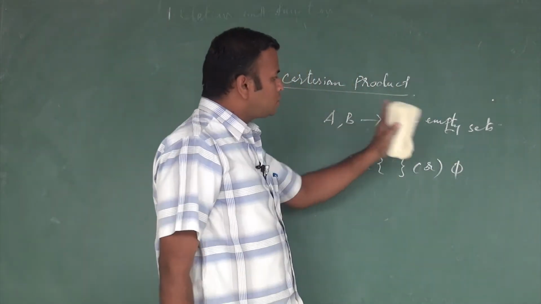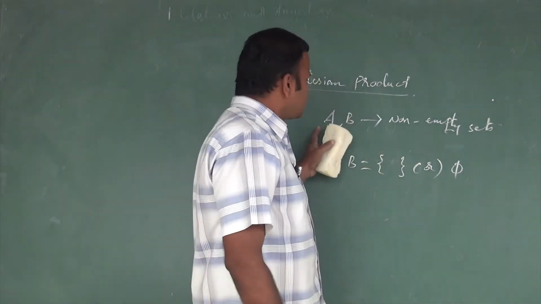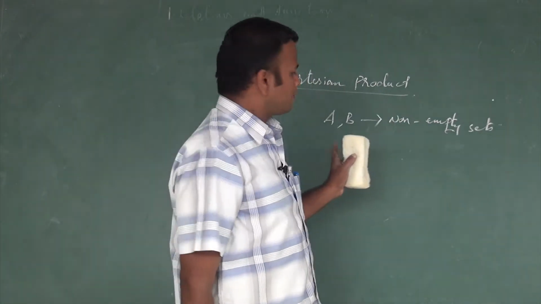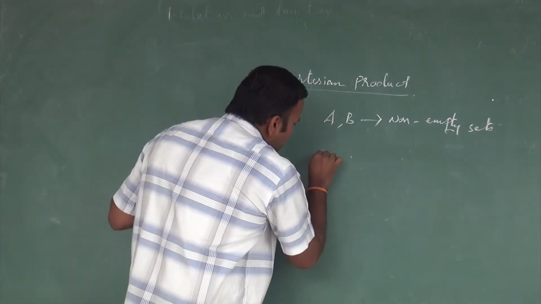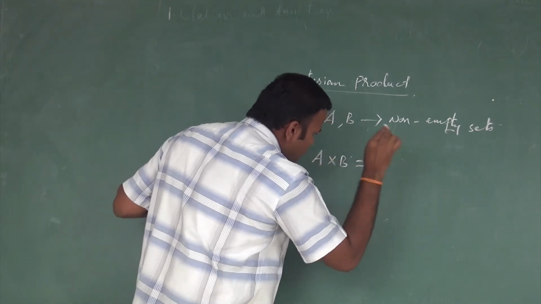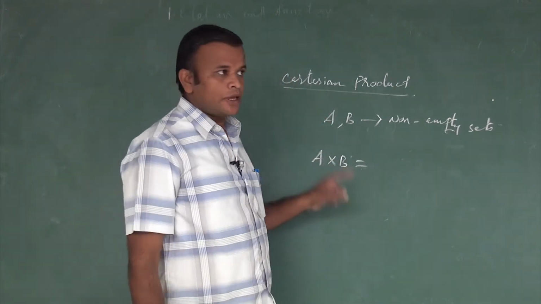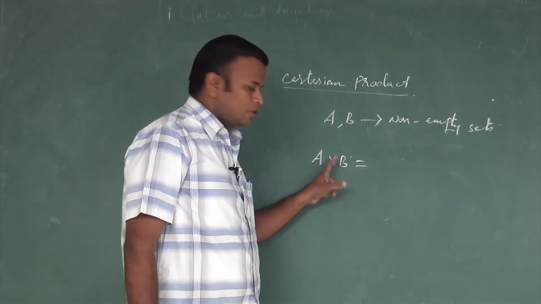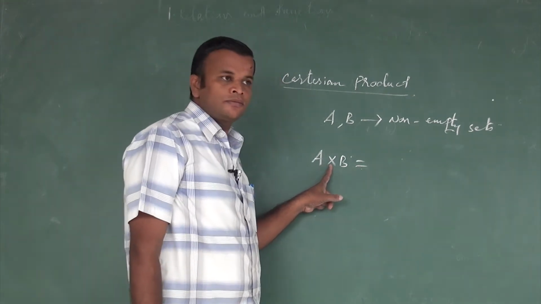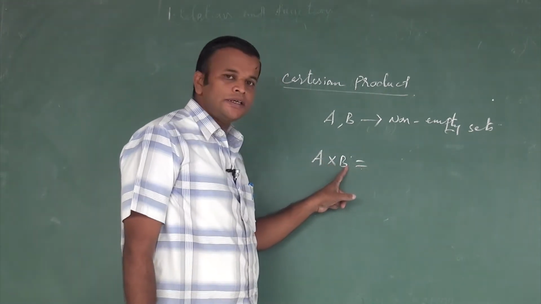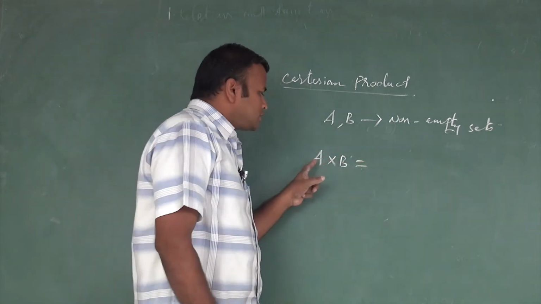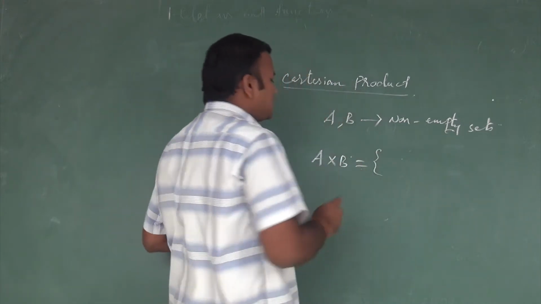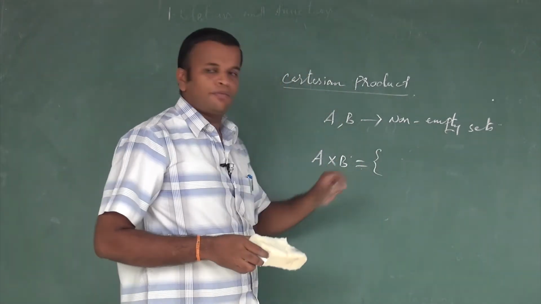Now we will take two non-empty sets, because both sets have at least one element. How do we read the Cartesian product? A cross B. We read it using the symbol cross. A is the first set and B is the second set, so if we interchange these two, it is different. How do we define A cross B? You should read it as A cross B or A Cartesian B.